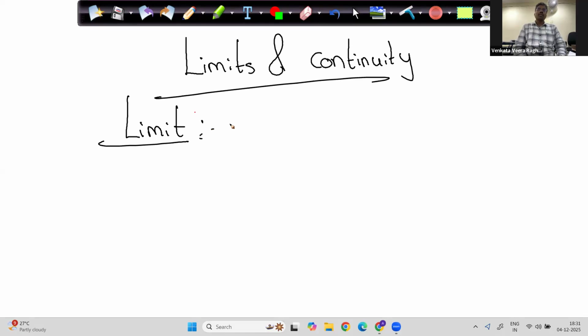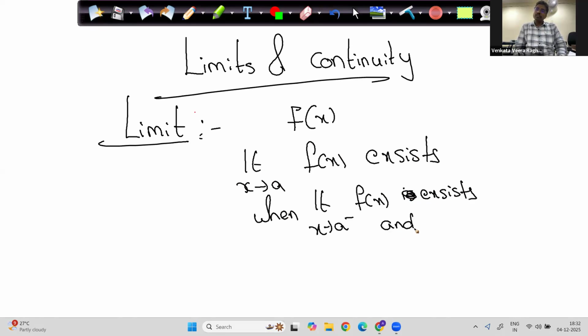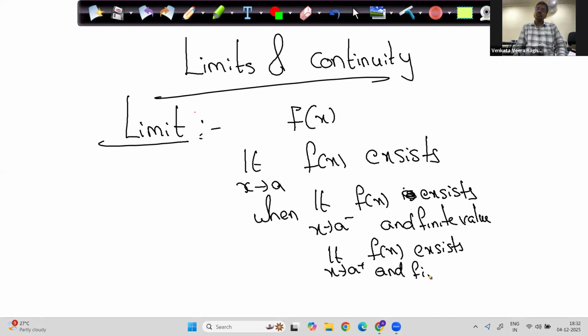Yeah. So if I have a function f of x, limit x extends to a of f of x exists when limit x extends to a minus of f of x exists and is a finite value, limit x extends to a plus of f of x exists and is a finite value, and both of them are equal. These two conditions should be satisfied.